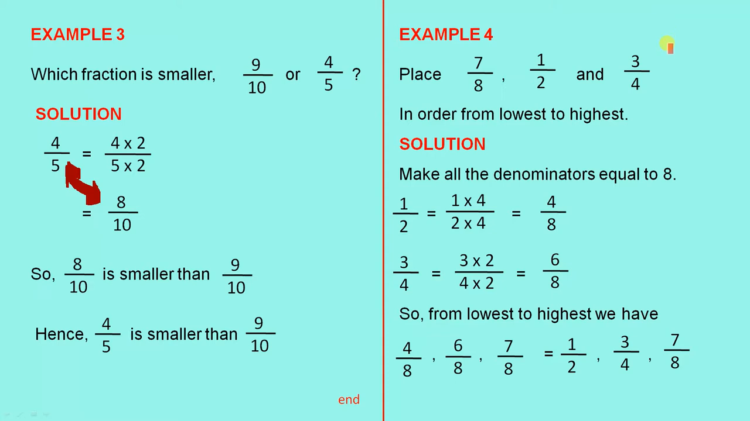Example 4. Place 7 over 8, a half and 3 over 4 in order from lowest to highest. So make all the denominators equal to 8. So a half equals 1 times 4 over 2 times 4, that's 4 over 8. 3 over 4 equals 3 times 2 over 4 times 2, and that's 6 over 8. So, from lowest to highest we have 4 over 8, 6 over 8, and 7 over 8. And using the original fractions, from lowest to highest we have a half, 3 over 4, and 7 over 8.